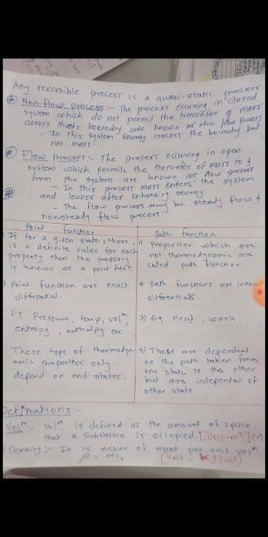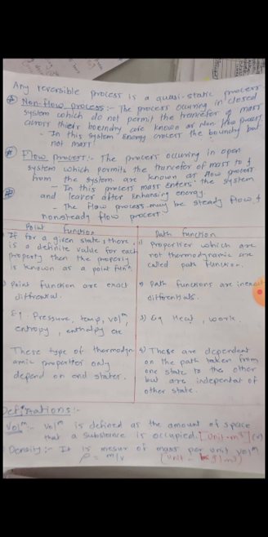Then we have already studied the thermodynamic system. What is system, what is boundary, what is surrounding, what is universe. System is the space under consideration or machine under consideration. Boundary is the imaginary envelope enclosing the system. What is surrounding? The region outside the system. And then what is universe? Universe is the composition of system and surrounding.